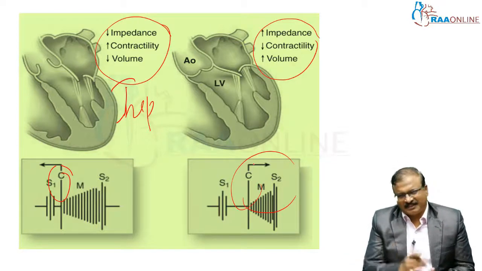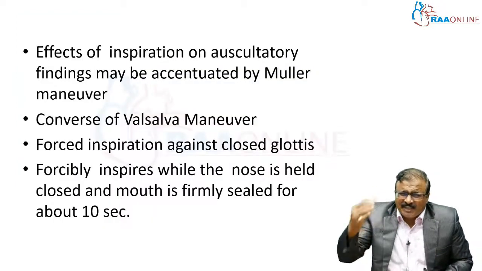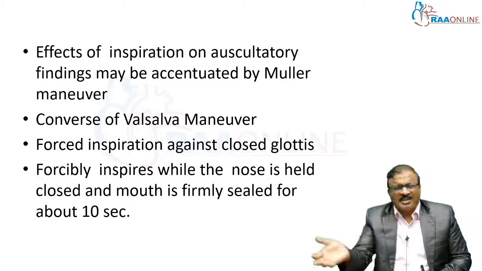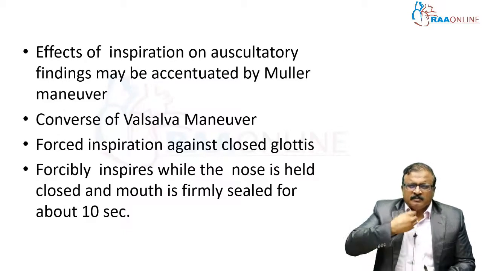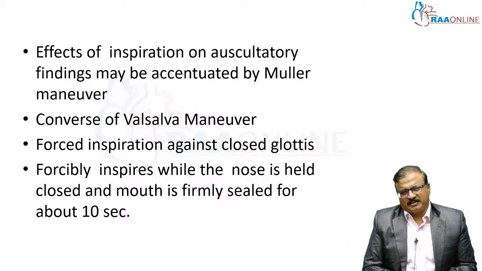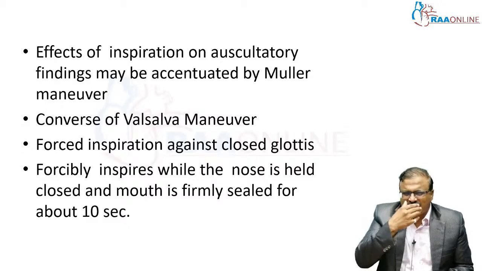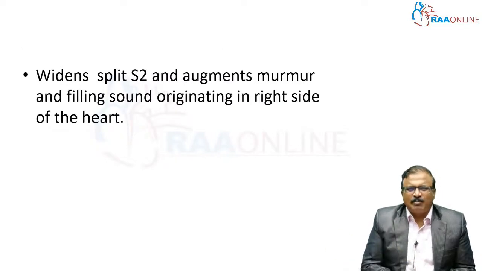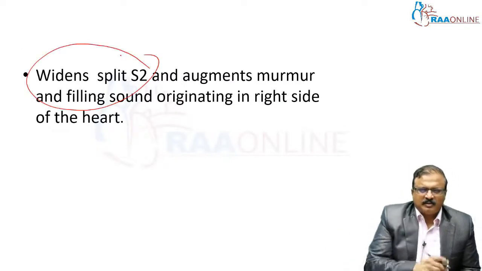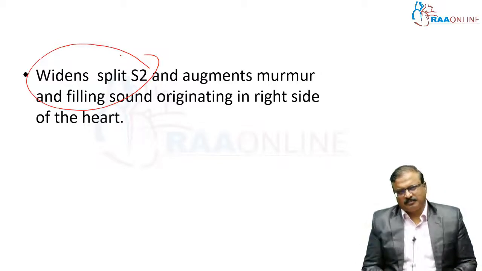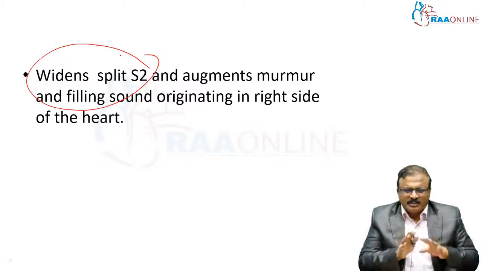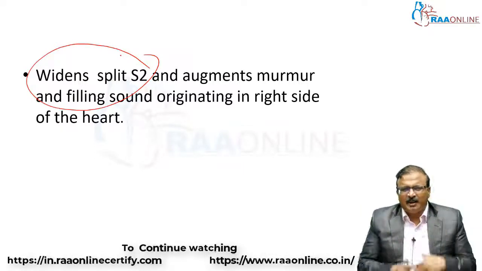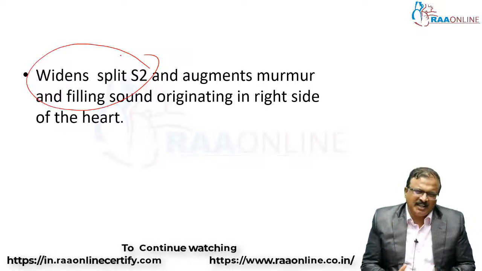The effects of inspiration and respiratory findings may be accentuated by the Muller maneuver. It is the converse of the Valsalva maneuver. It is forced inspiration against a closed glottis. Forcibly inspire while the nose is held closed and firmly sealed for about 10 seconds. What happens in Muller is, again, the split of S2 is prominent with forced inspiration, and it augments the various right-sided murmurs and filling sounds originating from the right side of the heart.